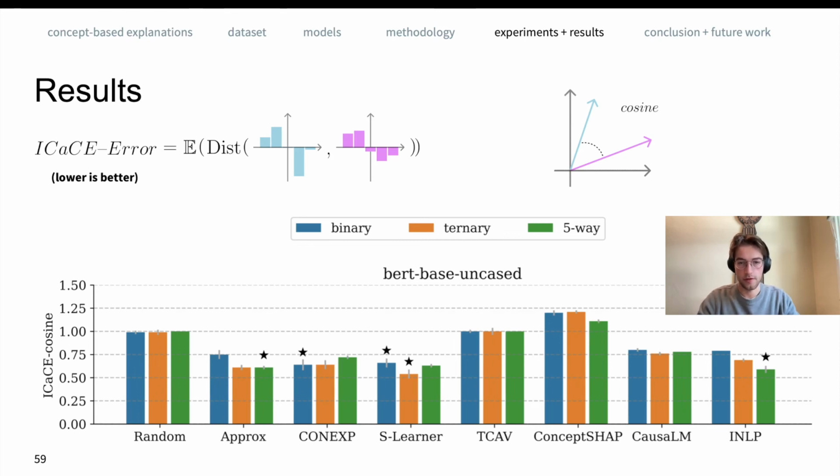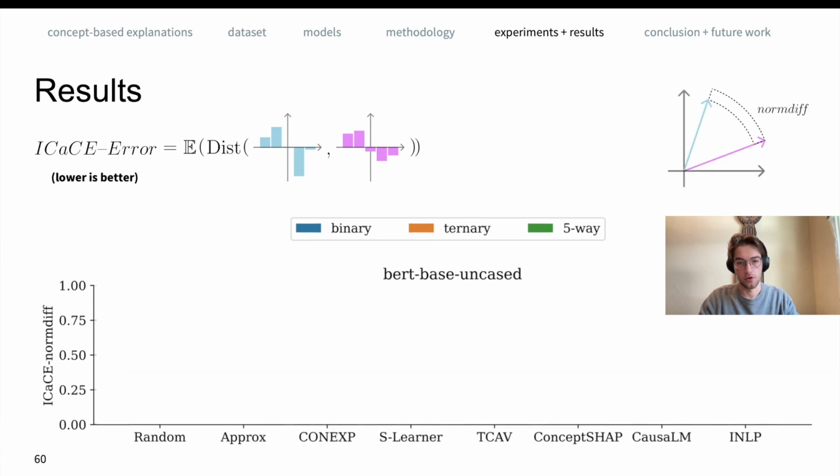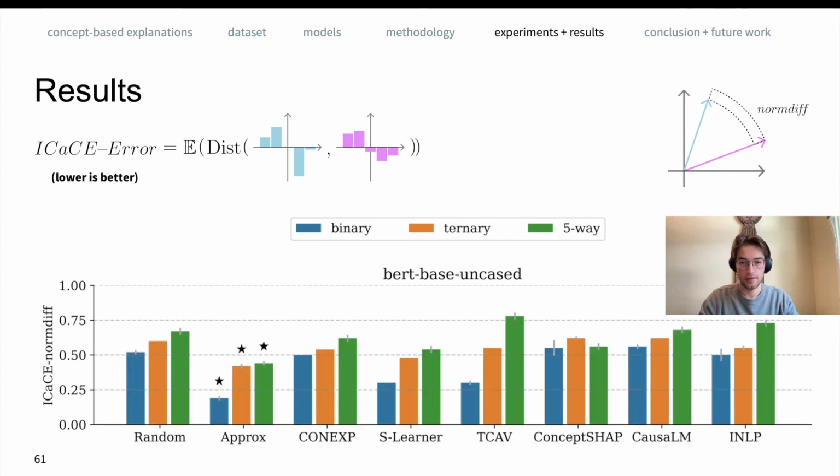This cosine function does not take the absolute amount of probability mass that gets redistributed into account. That's why we also look at the difference of the norms of these factors. We call this the norm diff metric. For the norm diff metric, the approximate counterfactual technique is the best method. So in conclusion, this naive baseline is our best method that we have across these two metrics. And these results are consistent across BERT, Roberta, an LSTM model, and GPT-2, averaged over 5 different random seeds. We definitely think this is an interesting finding.